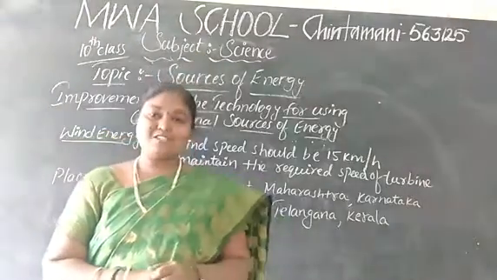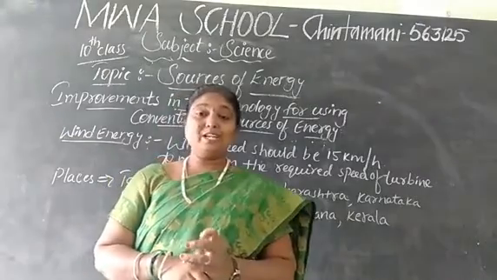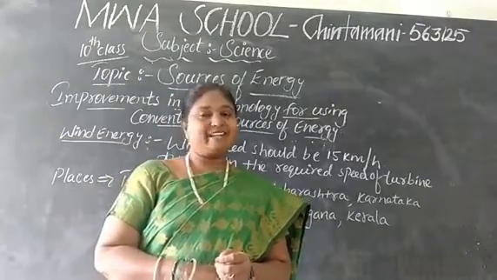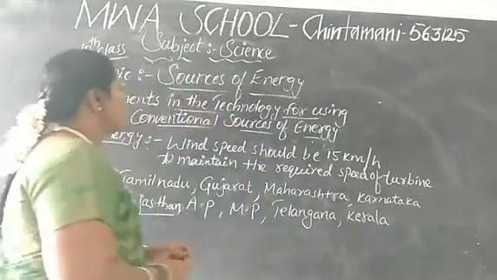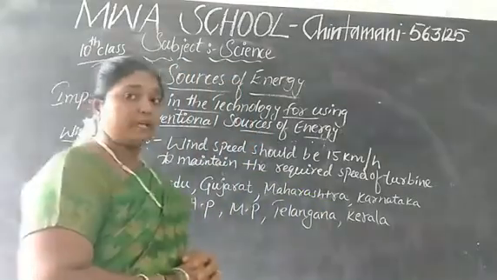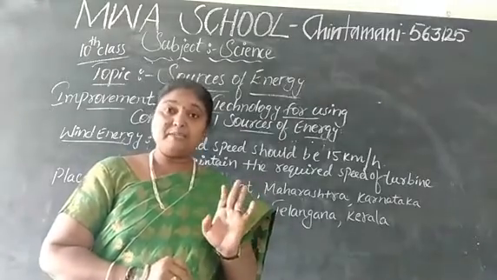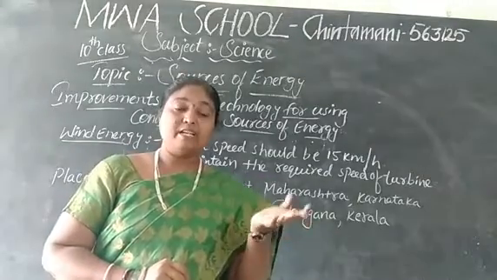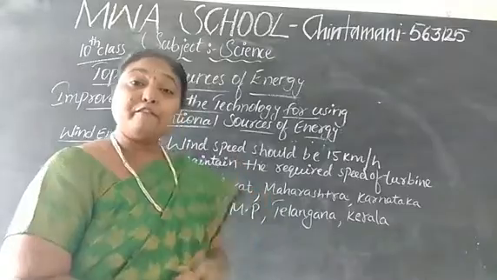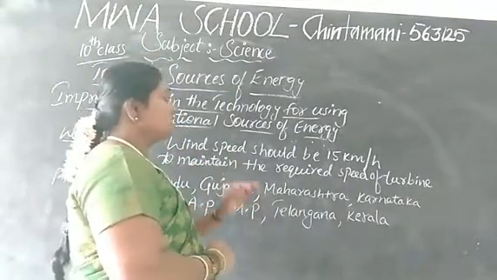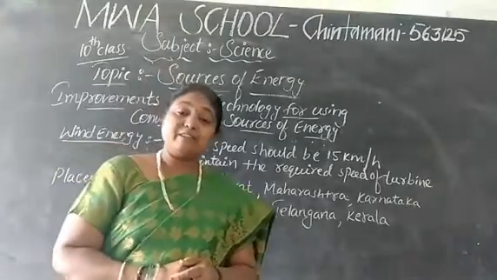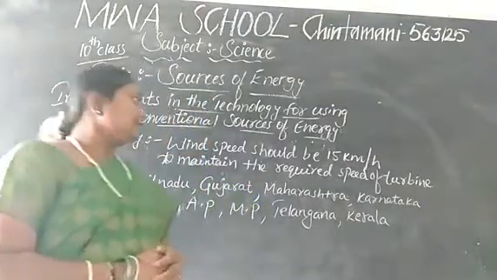Have you watched the video? Now you got the idea about wind energy and windmills, is it? Yes. So the wind speed should be maintained for a limited period of time. The speed should be 15 kilometers per hour. Why? Because to maintain the required speed of the turbines.